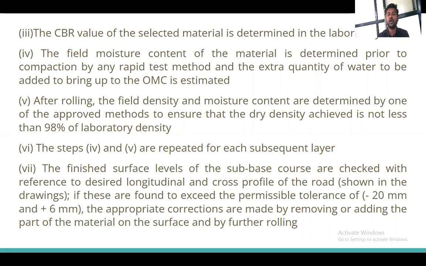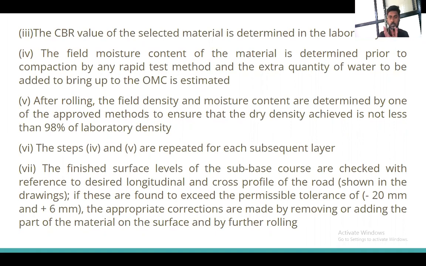If these are found to exceed the permissible tolerance limit, that is -20 mm and +6 mm, then appropriate corrections are to be made by removing or adding material on the surface, followed by further rolling. We have to stay within the tolerance limit of -20 mm and +6 mm.